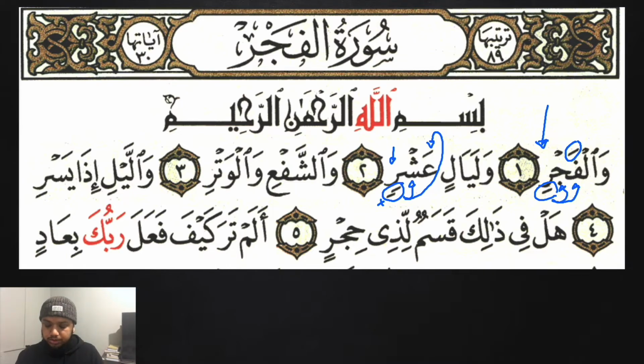Next we have وَالشَّفْعِ وَالْوَتْرِ. Once again the ra with the kasra, so we look at the letter before, which is sakina. The letter before that has a fatha, so we make the ra full mouth. وَاللَّيْلِ إِذَا يَسْرِ. You'll notice I made this light mouth. That is because this is another exception, which we will cover once we've finished this example.